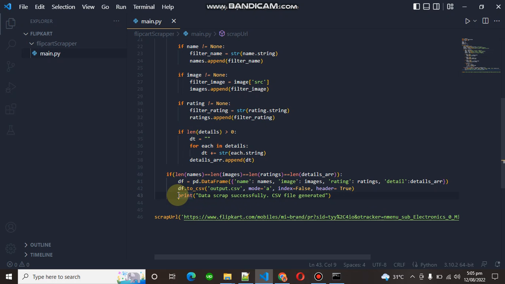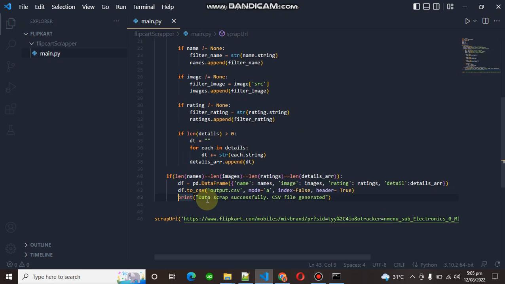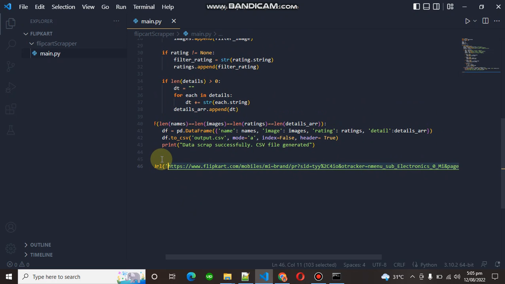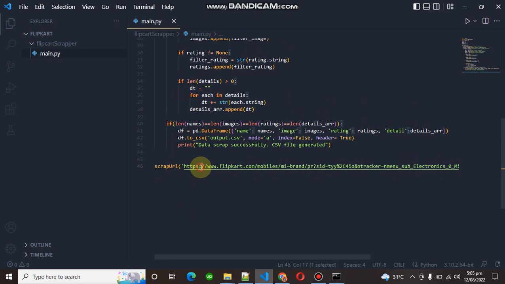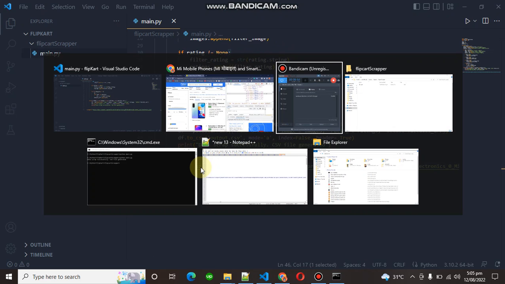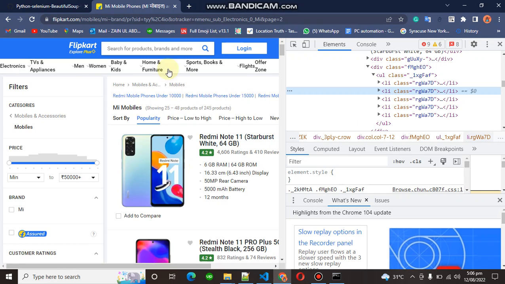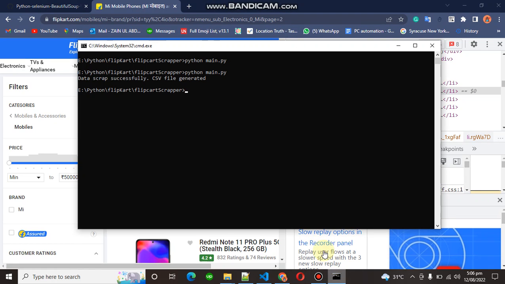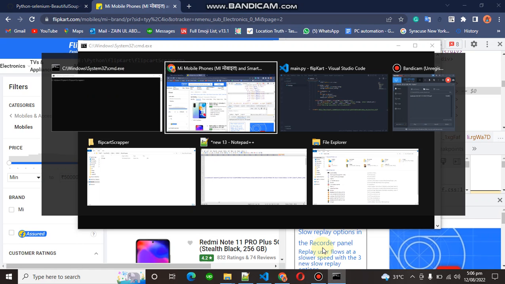In the last I'm printing data scraped successfully. So my function is created, and on the very bottom I'm just calling my function and passing a URL, the URL that I copy pasted from above. Let's run our code and see whether the output file is created or not.